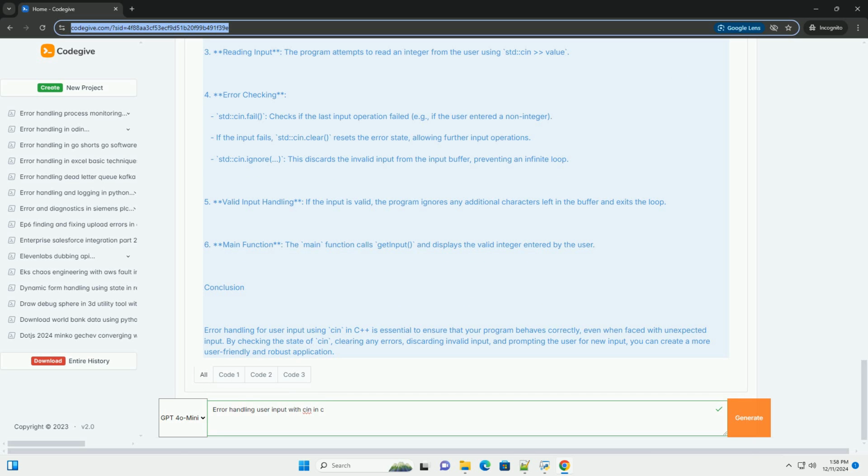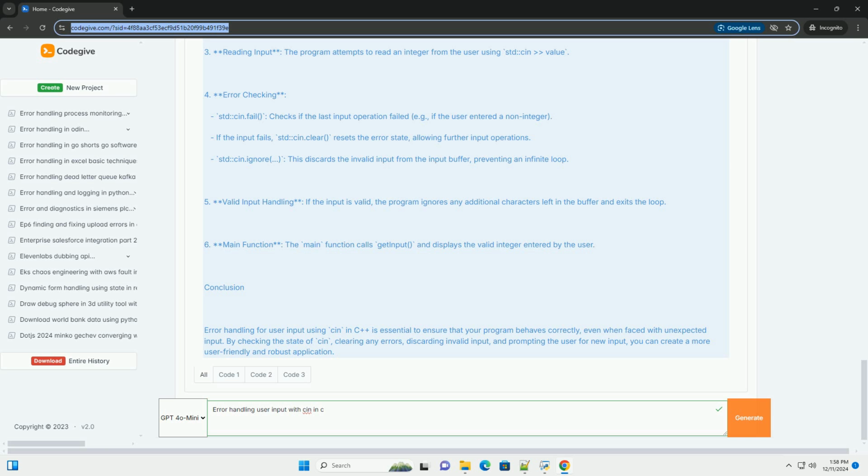Steps to handle errors. 1. Check the state of cin. After attempting to read input, check if cin is in a good state. 2. Clear the error state. If an error occurs, clear the error state of cin. 3. Discard invalid input. Use cin.ignore to discard the invalid input. 4. Prompt for input again. Ask the user to input the value again.